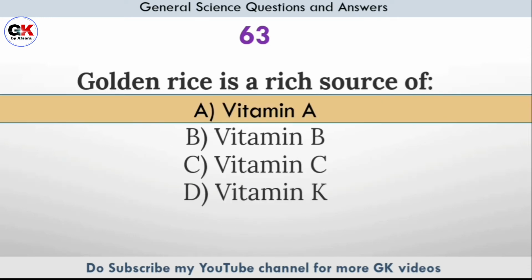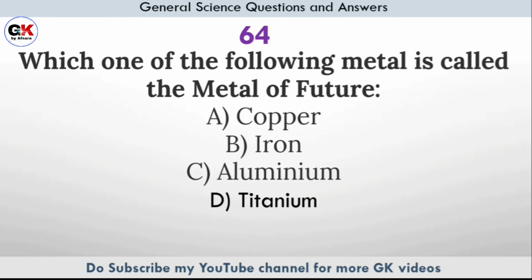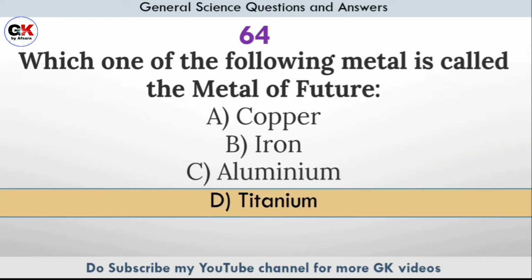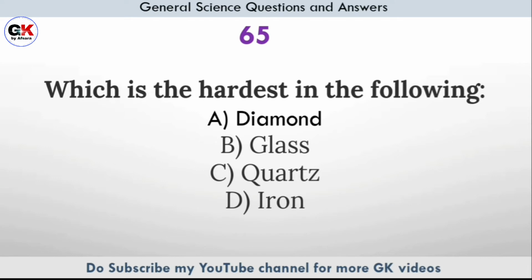Answer option A, vitamin A. Which one of the following metal is called the metal of future? Answer option D, titanium. Which is the hardest in the following? Answer option A, diamond.